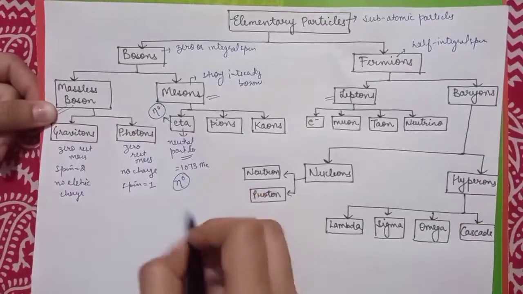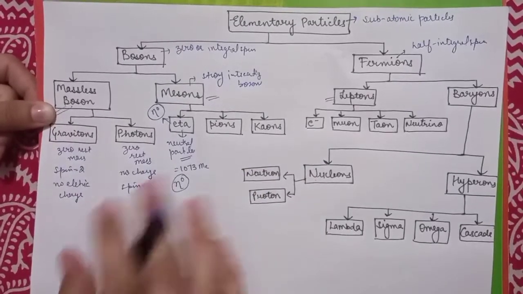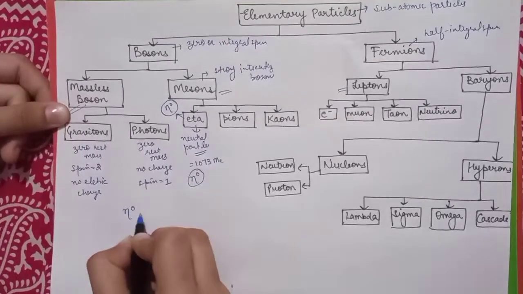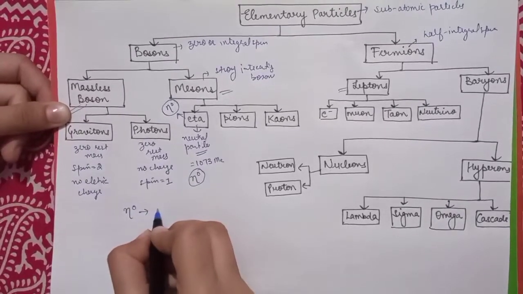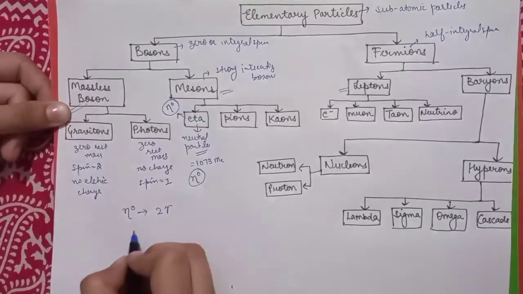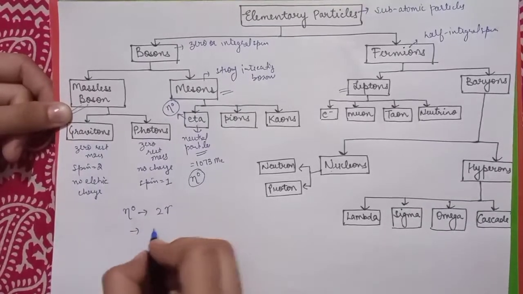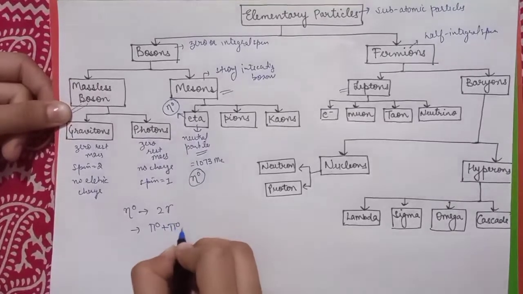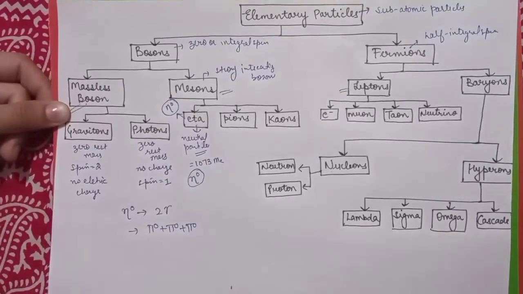The decay mode of eta can be shown as eta decaying into 2 gamma, or it may follow the decay mode of pi naught plus pi naught plus pi naught.